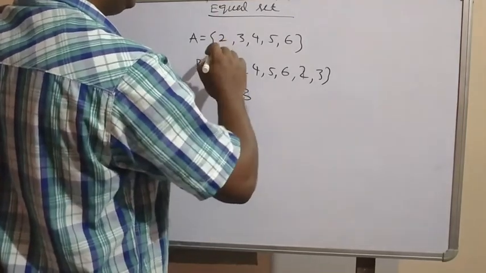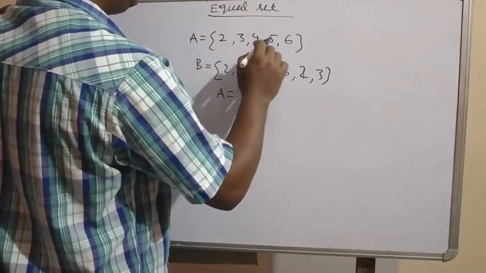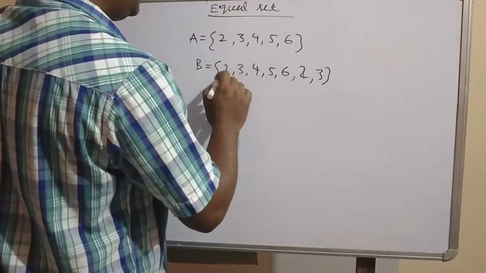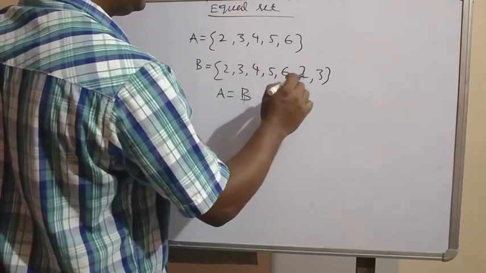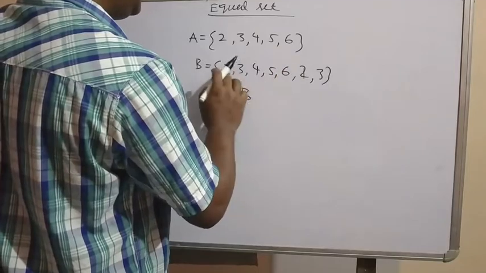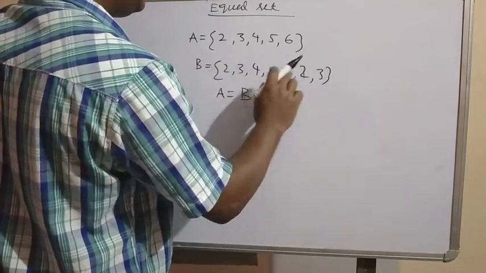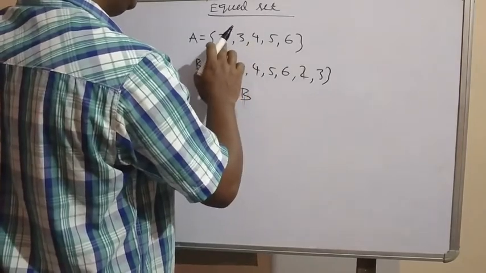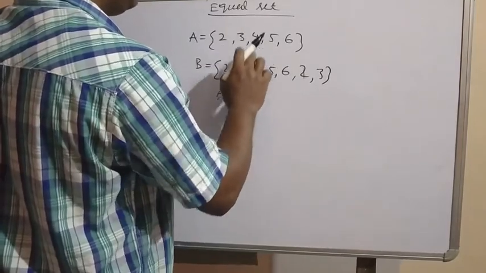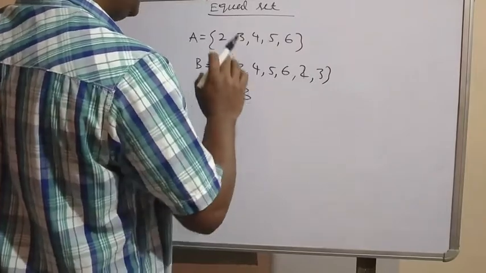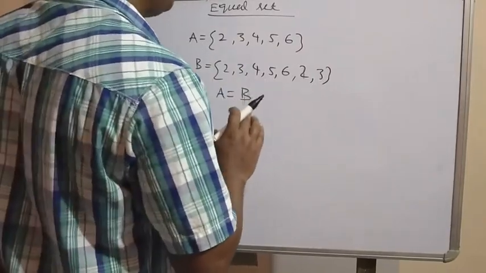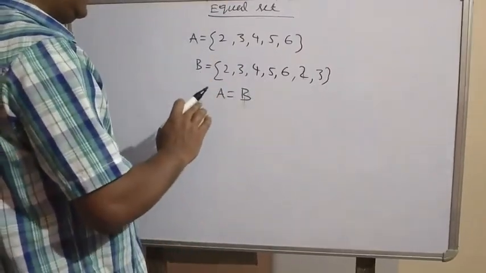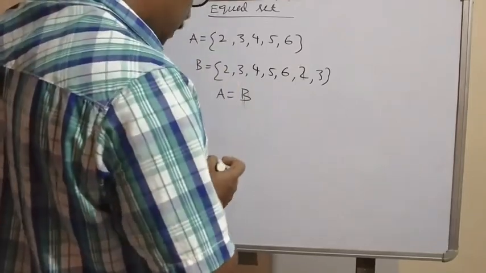Here the number of elements is the same. Here also the number of elements is 1, 2, 3, 4, 5, 6, 7, but 2 is repeated, 3 is repeated. So the number of elements here is 5, here also 5, and the elements are also the same. Here 2 is there, 3 is there, 4 is there, 5 is there, 6 is there. So if the elements are the same and the number of elements is the same, then both sets are equal.